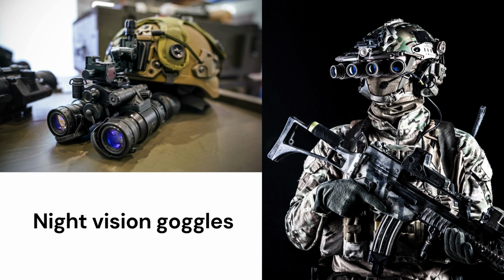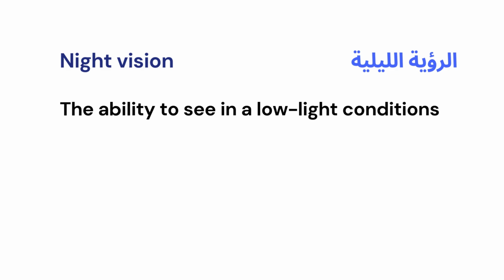And this is the night vision goggles. So what is the meaning of night vision? The ability to see in low light conditions, low light places, dark places. This is called night vision. The ability to see in the dark, in the low light places.